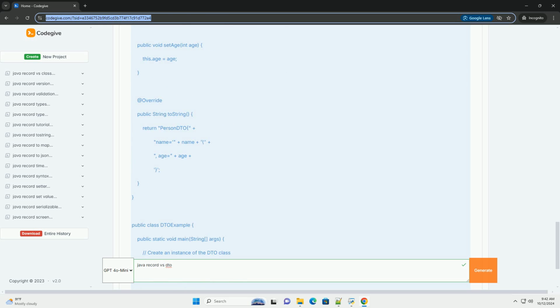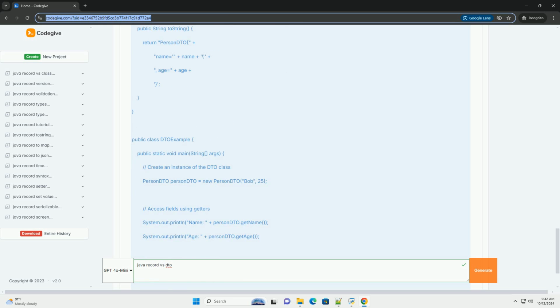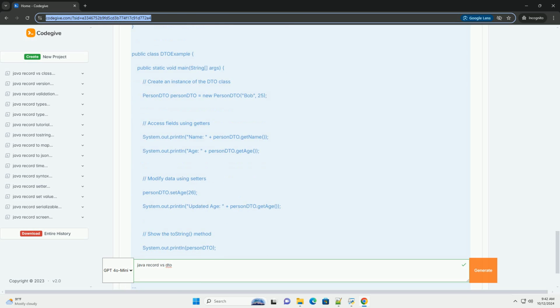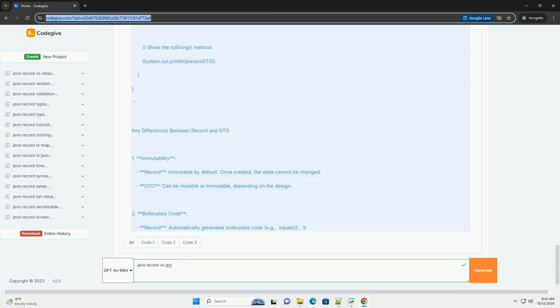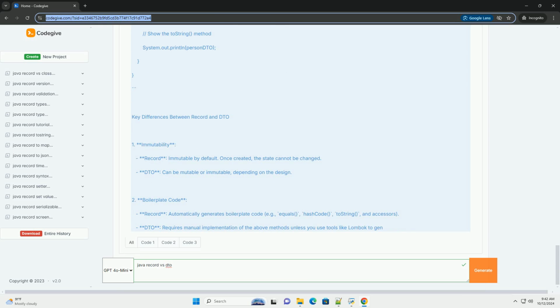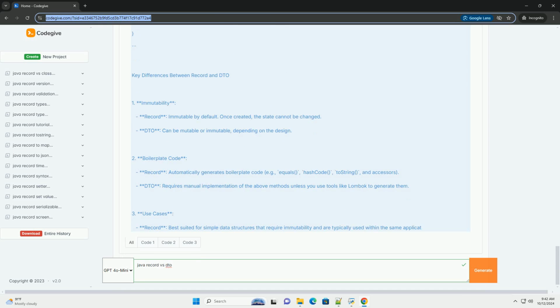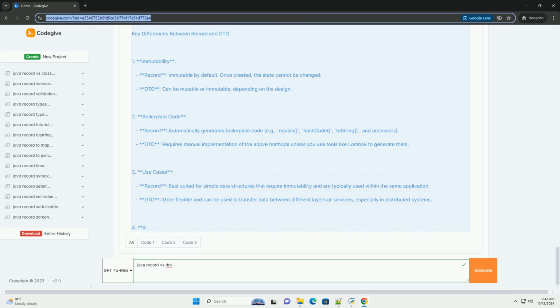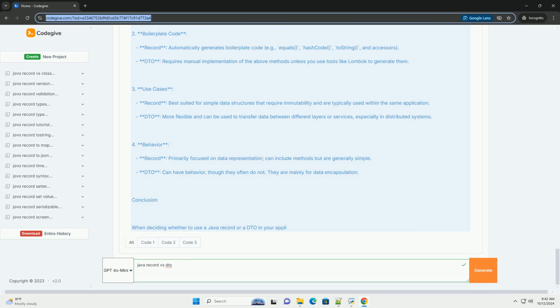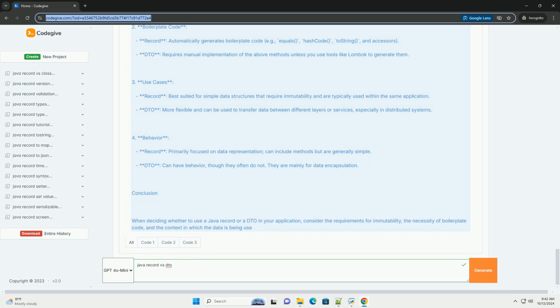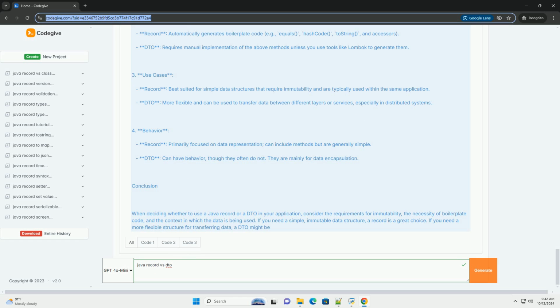Java record. Introduced in Java 14 as a preview feature and made stable in Java 16, records are a special kind of class in Java that are designed to hold immutable data. A record automatically generates boilerplate code such as constructors, equals, hashCode, and toString methods based on its fields. Example of a Java record.